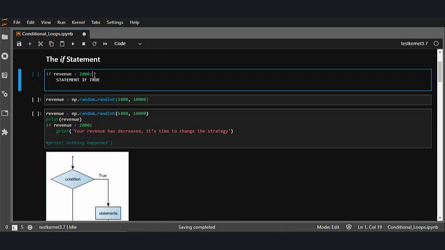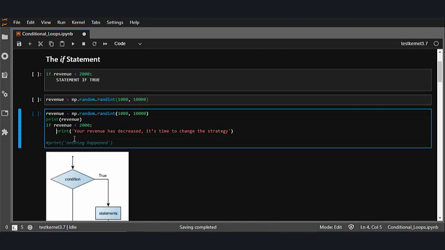It separates the header of the compound statement from the body. Second, the line after the colon must be indented. It is standard in Python to use four spaces, 1, 2, 3, 4, or you can just use a tab. This helps Python understand the statements to run after the condition.